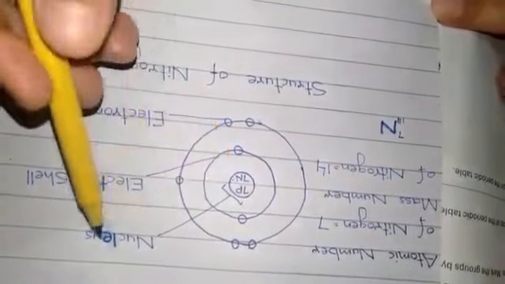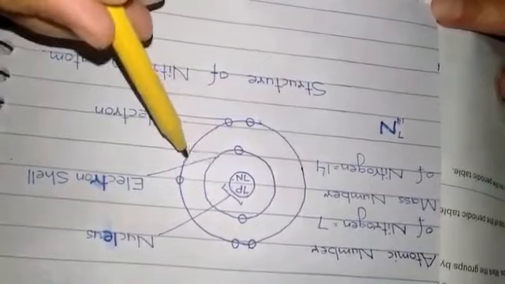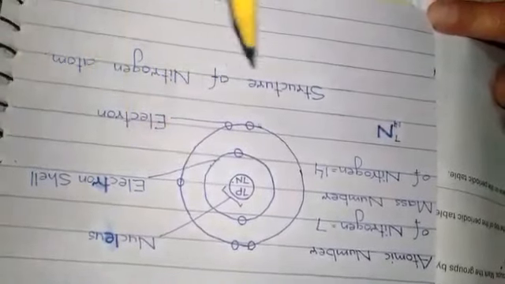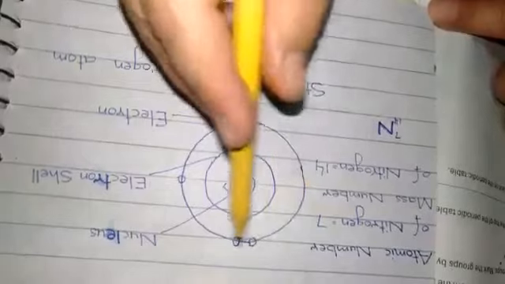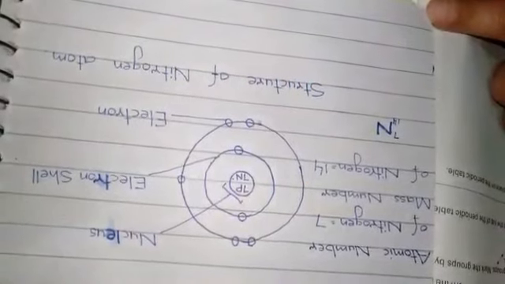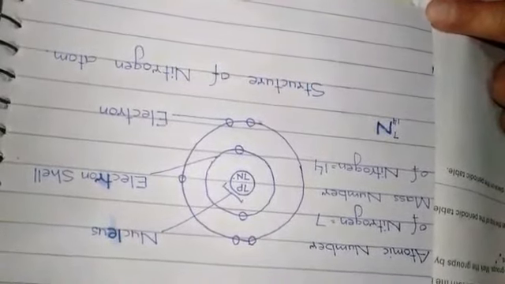So this portion indicates the nucleus. These two are electron shells, and electrons are revolving in these electron shells. This is the structure of a nitrogen atom.